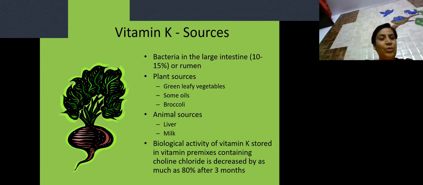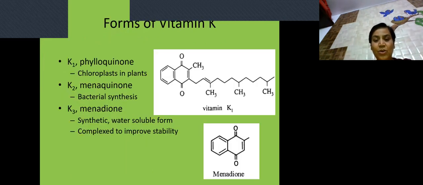Then we come over to the third vitamin, which is vitamin K. Now see, this vitamin K is also known as the anti-hemorrhagic vitamin. It has three major forms: phylloquinone, menaquinone, and menadione. Out of these three forms, only the menadione form is water soluble.